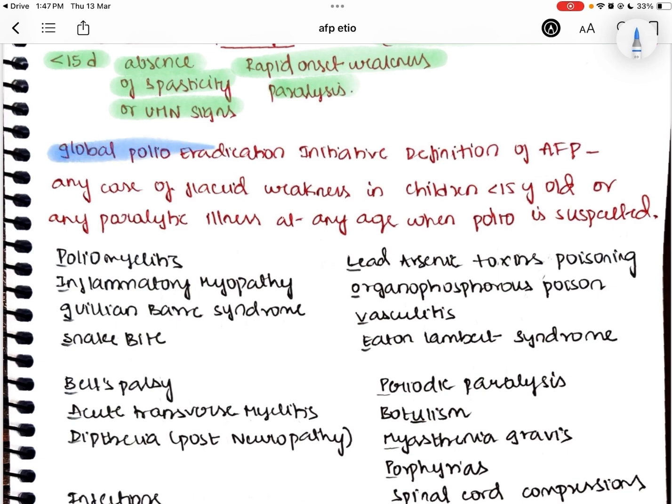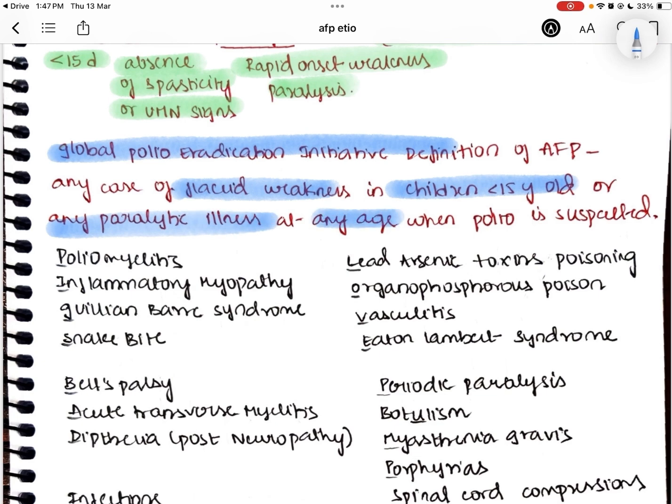According to the Global Polio Eradication Initiative, they have given another definition for this acute flaccid paralysis. So let us see that. Any case of flaccid weakness in children less than 15 years of age, or any paralytic illness at any age when polio is suspected, is called acute flaccid paralysis according to the Global Polio Eradication Initiative.